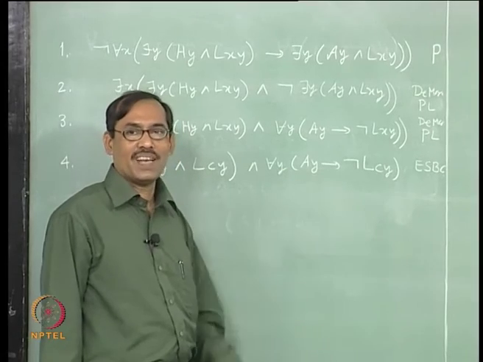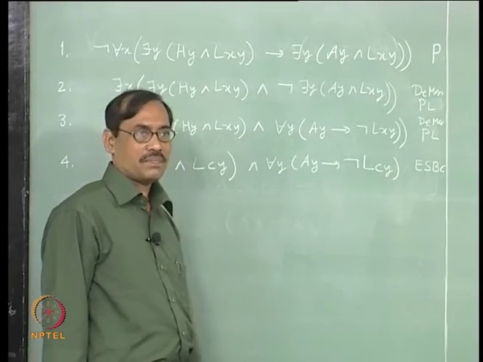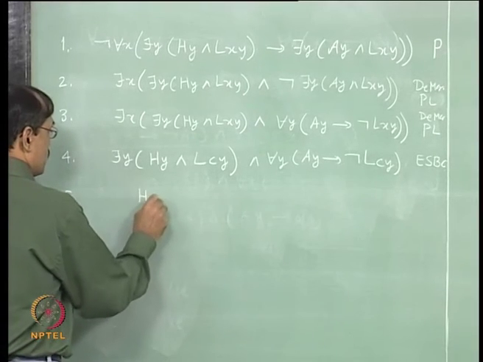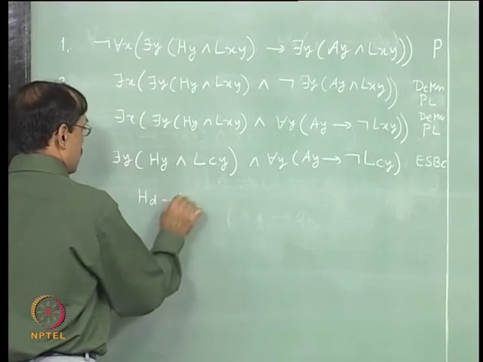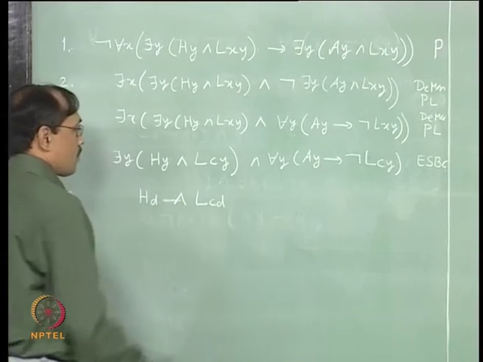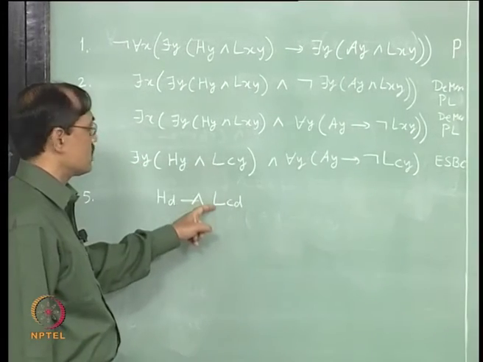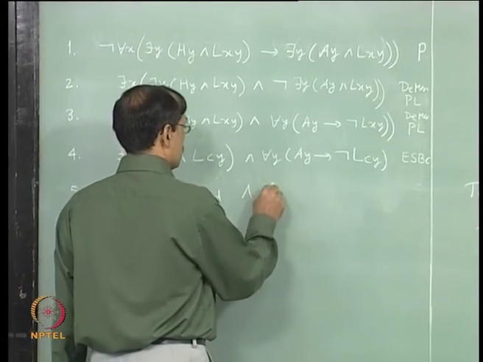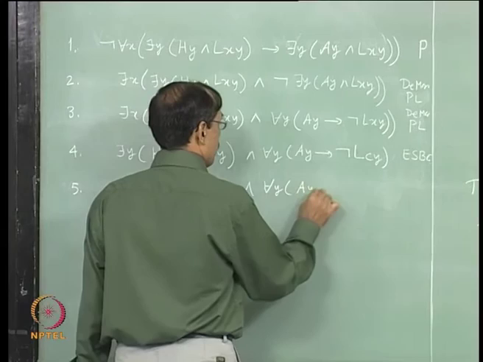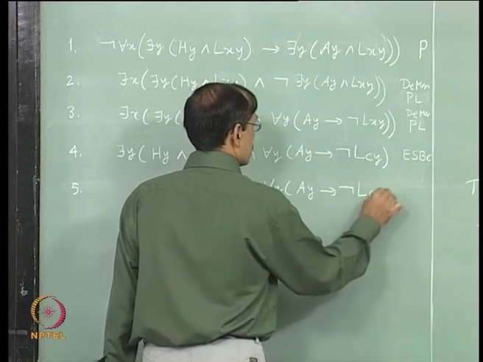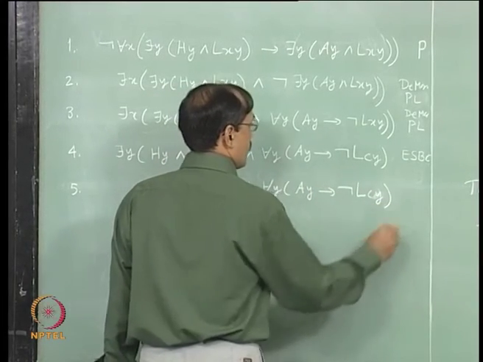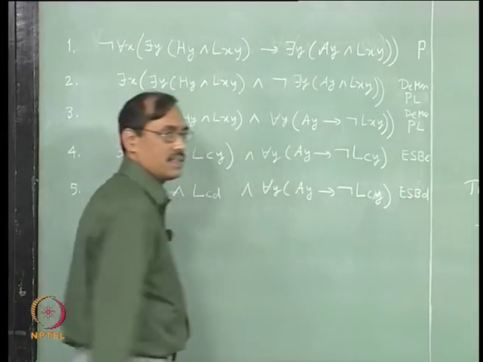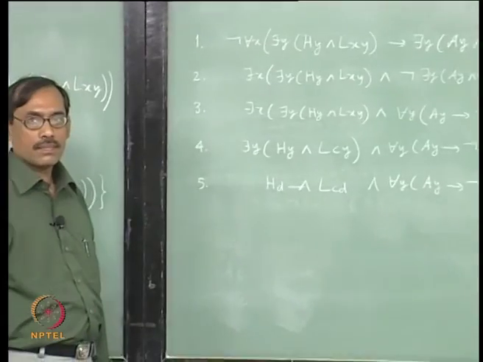So, let us not use it now, keep it deferred. Now, with this we have say hd and lcd, where I am only taking the there exists, other things are kept as it is. So, again existential specification begins with the new constant d, fine.